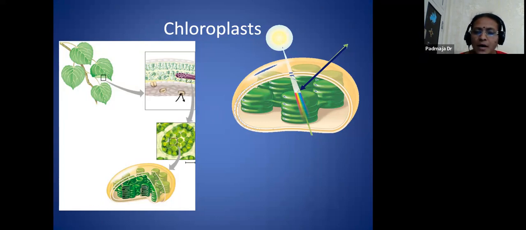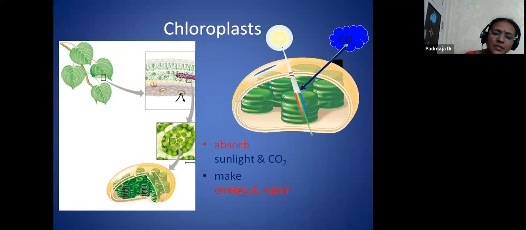This is a complicated arrangement in the plants. Outside we see only leaves, but this unimaginable mechanism is present in the leaves. So it takes carbon dioxide and absorbs sunlight, and makes energy and sugars for its survival, and also gives food for the whole world.